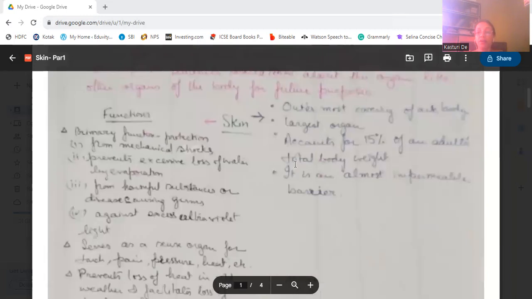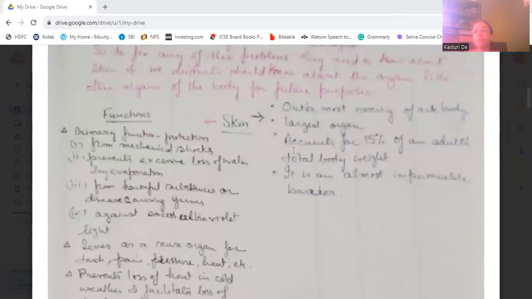And it accounts for 15% of an adult's total body weight. It is an almost impermeable barrier, because it protects us from the entry of germs. So it is an almost impermeable barrier.